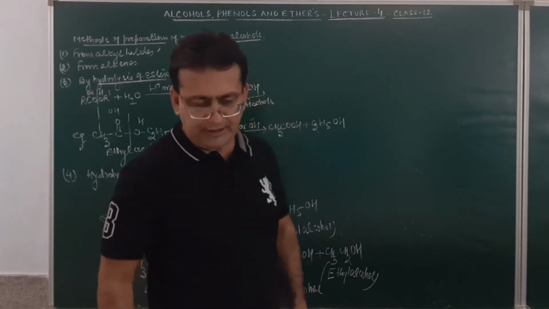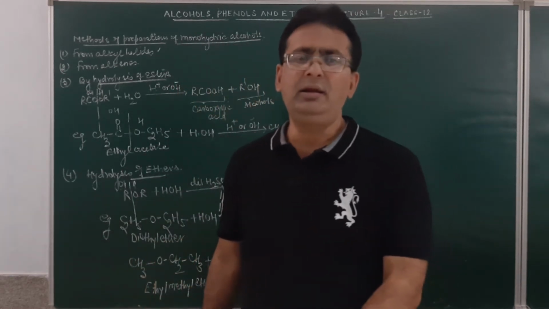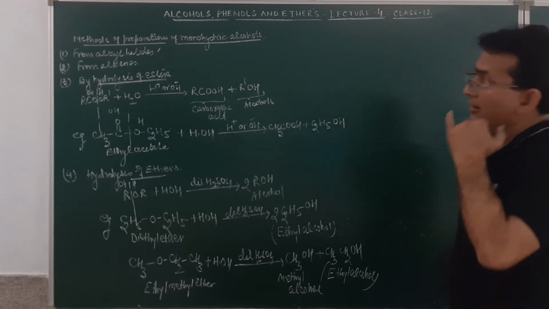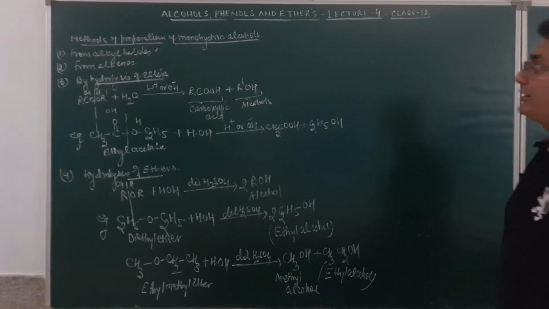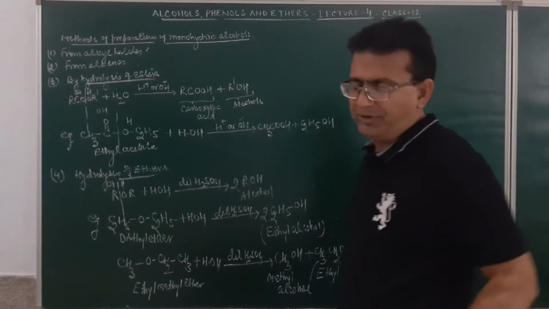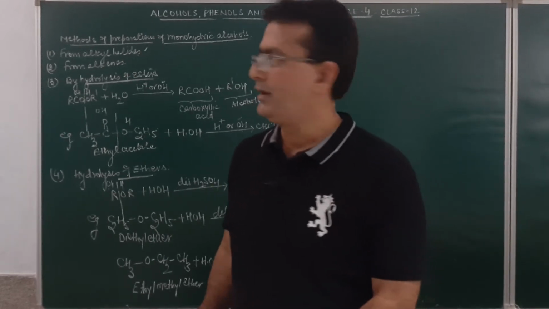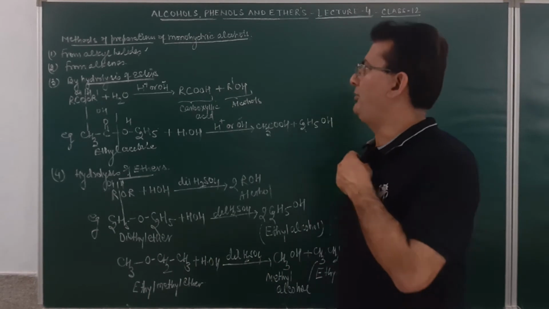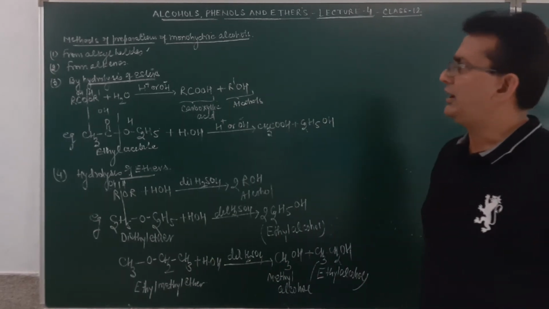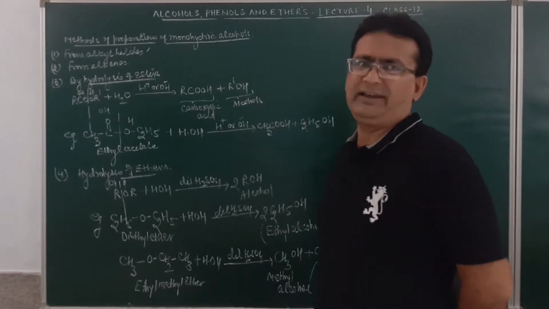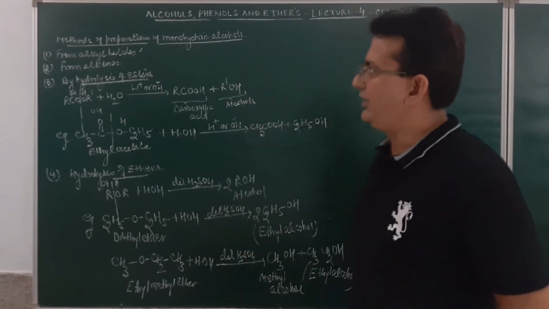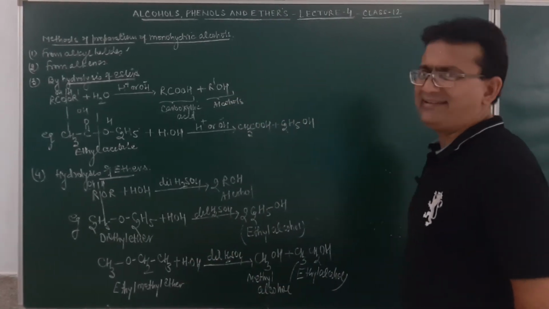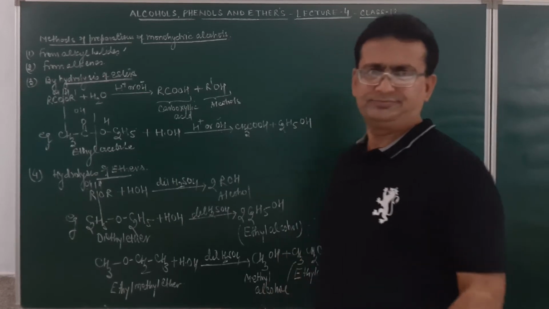The product obtained will be methyl and ethyl alcohol. Tell me, student, is it getting clear to you or not? So how many methods of preparation by now we have discussed? Four. First was from alkyl halide. Second was from alkenes. Third one is by the hydrolysis of esters. Fourth one is by the action of nitrous acid on primary amines.